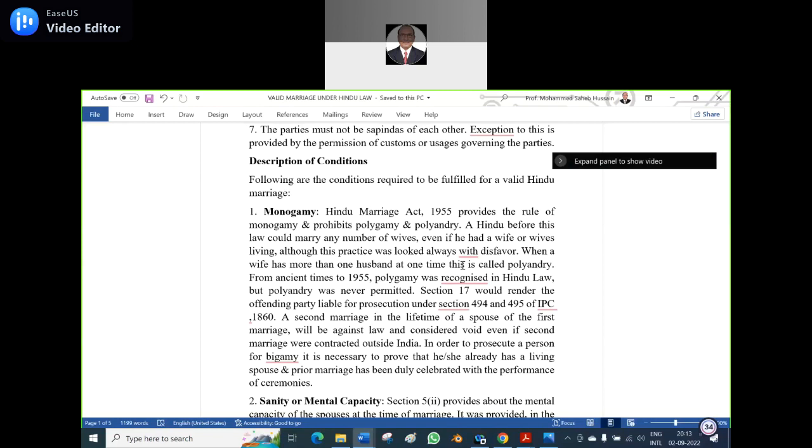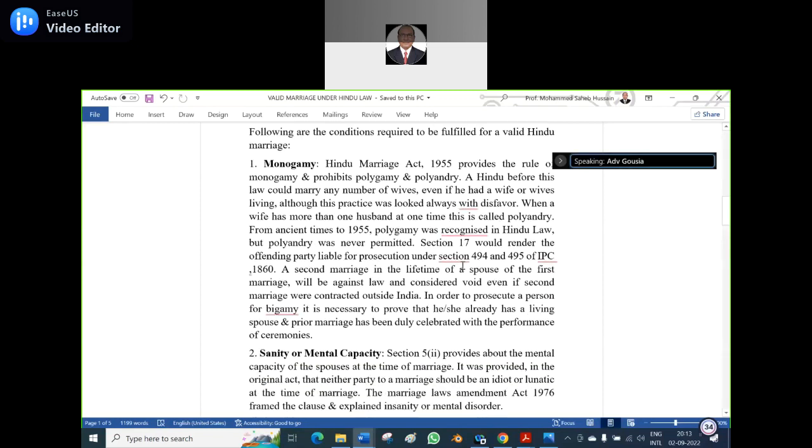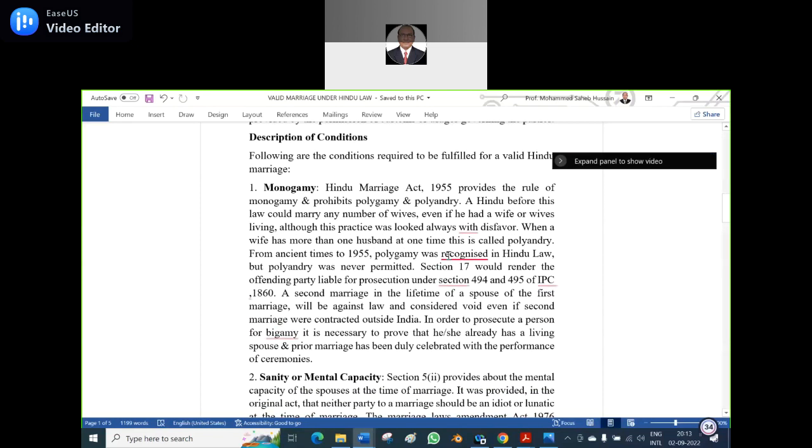And if the second marriage were contracted outside India, in order to prosecute a person for bigamy, it is necessary to prove that he already has a living spouse or that the prior marriage has been duly celebrated with the performance of the ceremony. So, Hindu law propagates monogamy. Christian law propagates monogamy. Say loudly, monogamy. What about Islamic law? Polygamy, sir. It is only theoretical, practically none.